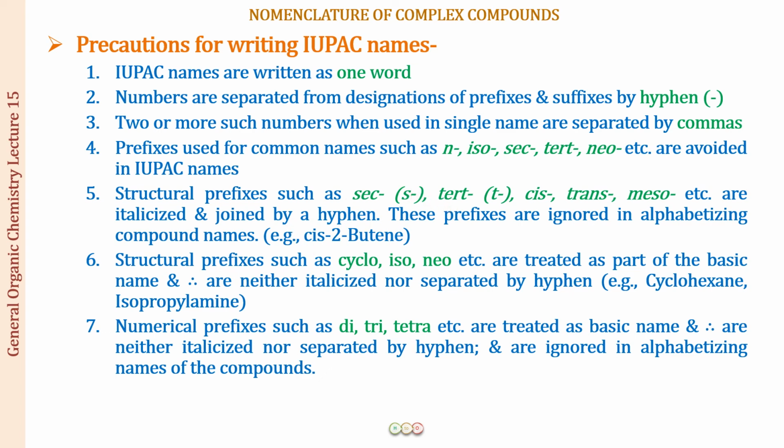These structural prefixes will become more clear to you when we start with isomerism. I hope now you have a complete understanding of the nomenclature as far as the aliphatic hydrocarbons and the alicyclic compounds are concerned. Practice, practice and practice a lot of nomenclature so that you become perfect.